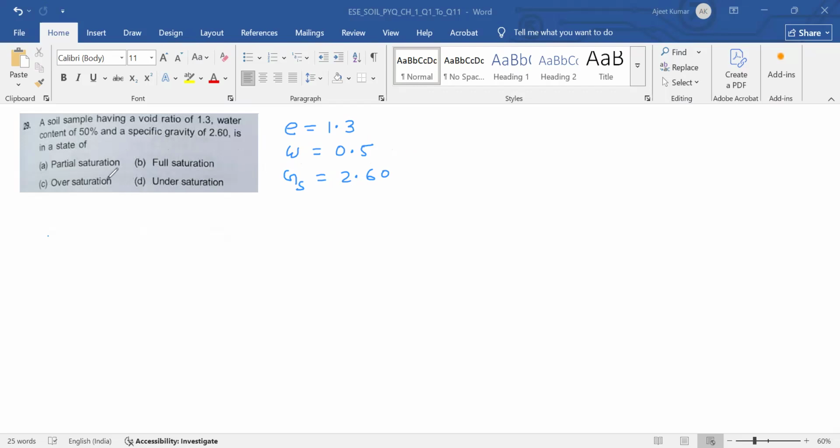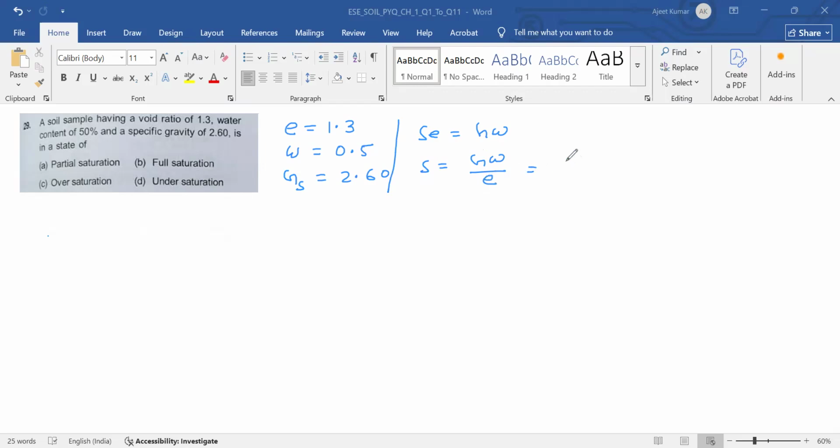Is it in a state of partial saturation, full saturation, over saturation, or under saturation? So you have to calculate the value of S. You know a well-known formula: S e is equal to G w. Here S is the degree of saturation, e is void ratio, G is specific gravity, w is water content. So S is equal to G w divided by e.